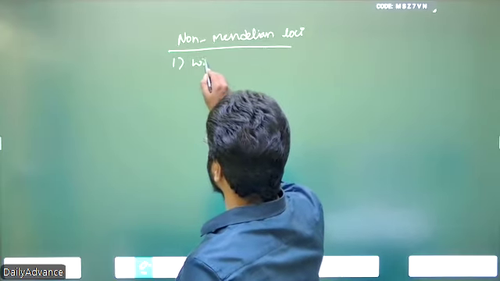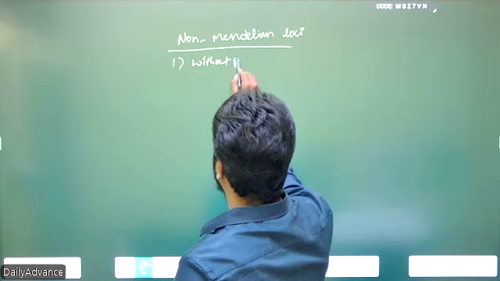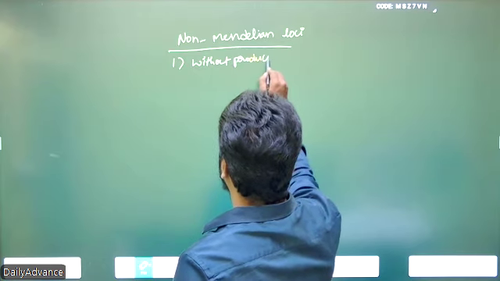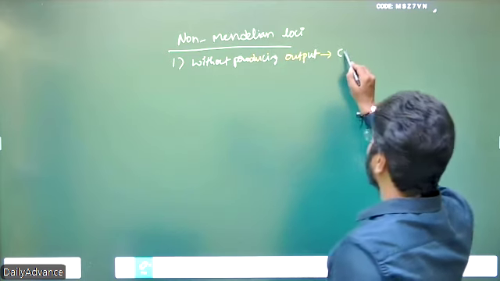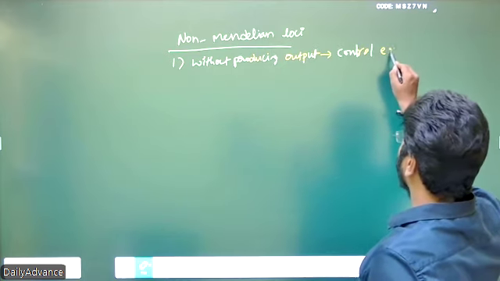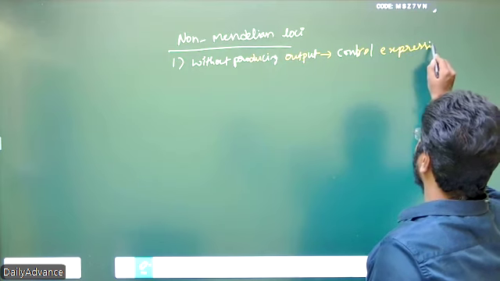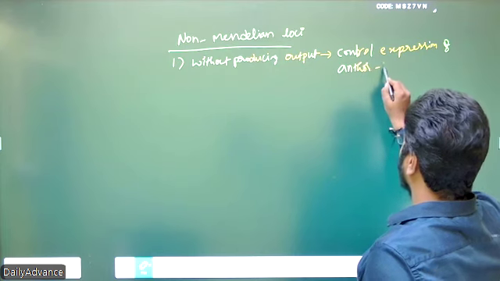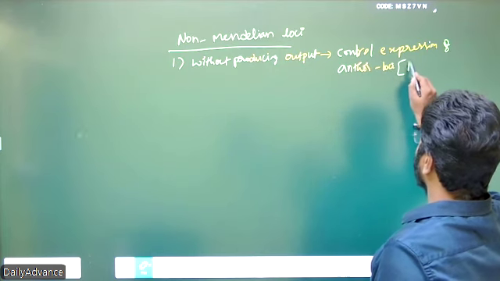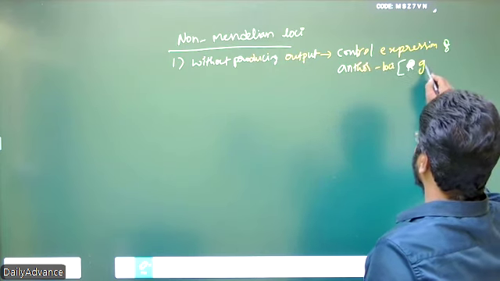Without producing output, they control the expression of another locus. This we call a gene interaction.